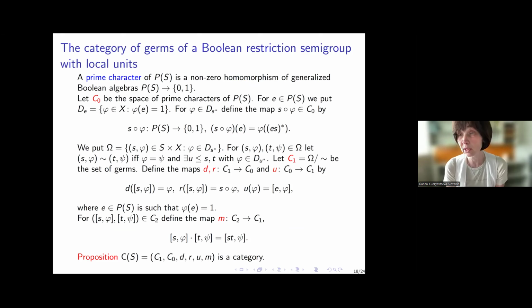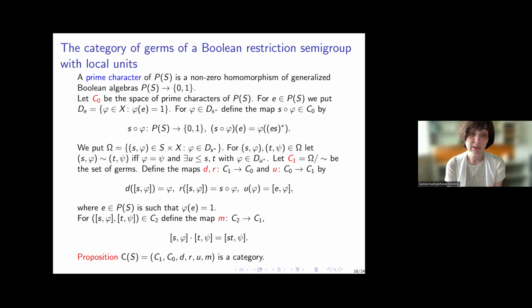And here we follow the usual construction of the tight groupoid of an inverse semigroup. But of course, the construction needs modification because we cannot conjugate elements as is possible in the case of inverse semigroups. So the action of our restriction monoid on the space of characters of its projection semilattice is now given by S phi of E is phi of ES star. And this is the appropriate, suitable generalization.